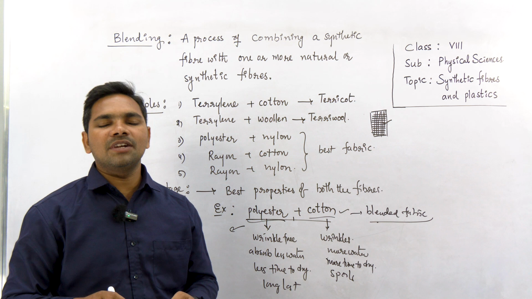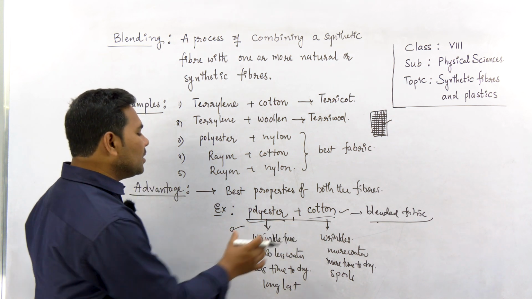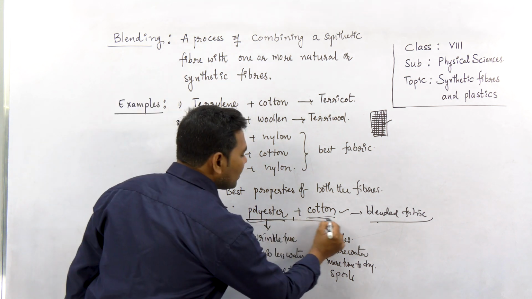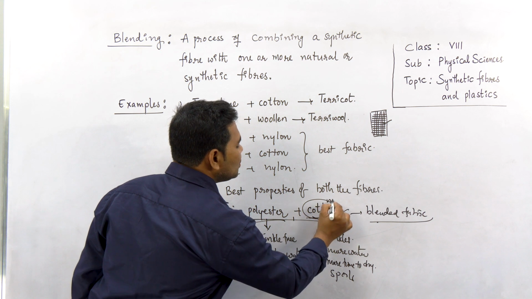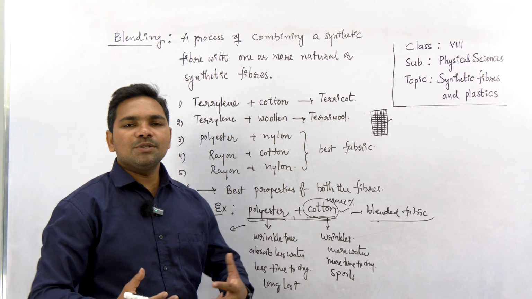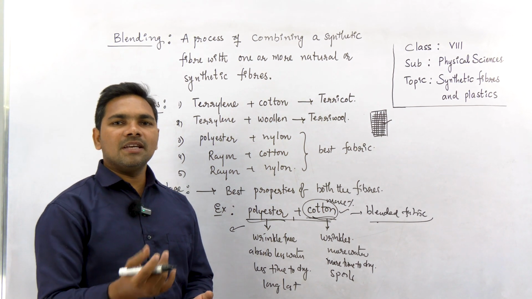Because of all these disadvantages, generally cotton is mixed with polyester, but here the percentage decides the quality of the fabric that is obtained. If natural fiber cotton is used in more percent, then the resulting fabric feels very comfortable. When you wear it, it allows skin to breathe freely and absorbs water.